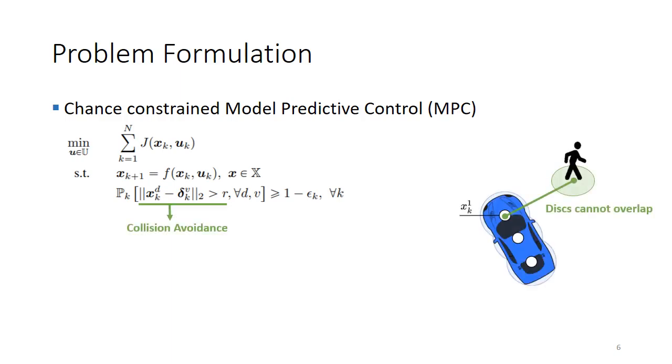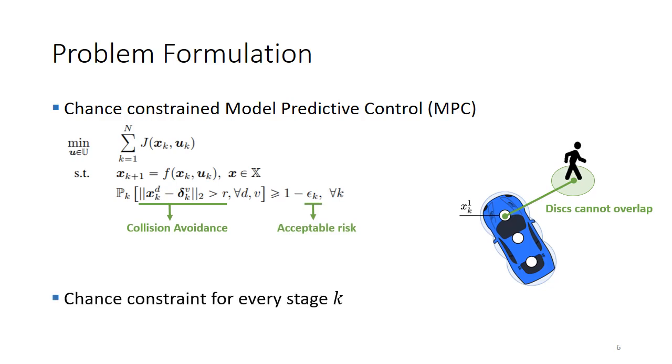Inside of the probability, you have a collision avoidance constraint that ensures that the disks modeling the vehicle region and a disk modeling the obstacle region do not overlap. And since this is specified in probability, we want this to hold with a probability of at least 1 minus epsilon k, where epsilon k is a level of acceptable risk. And we note that this constraint is specified for each stage k in the optimization.